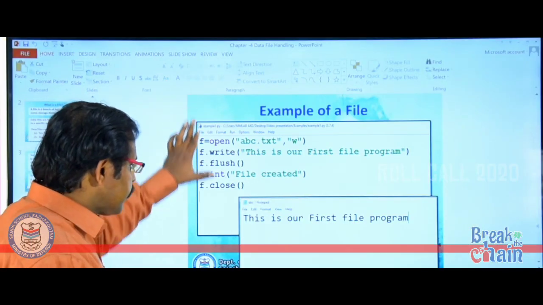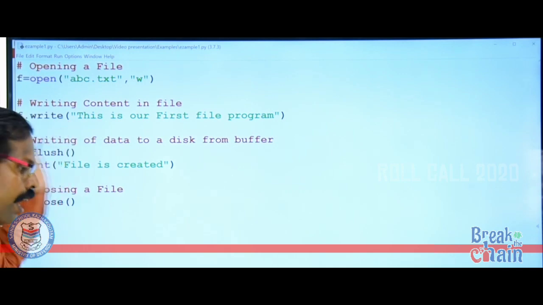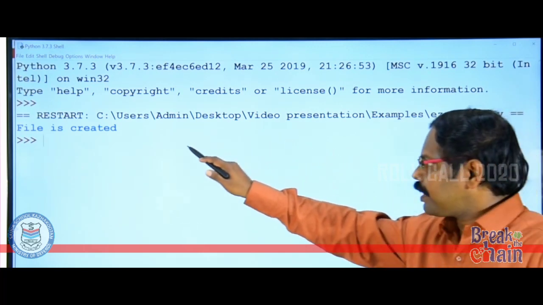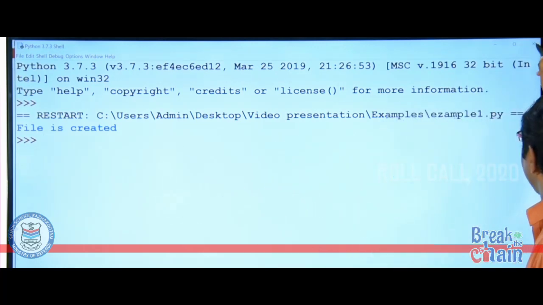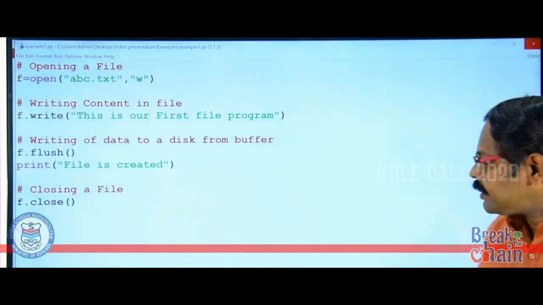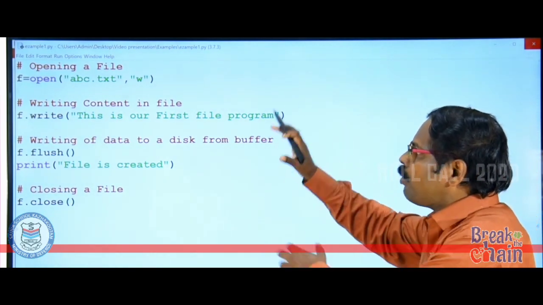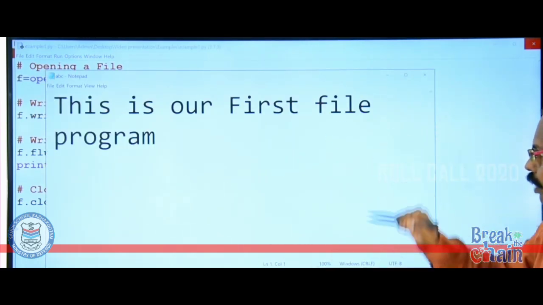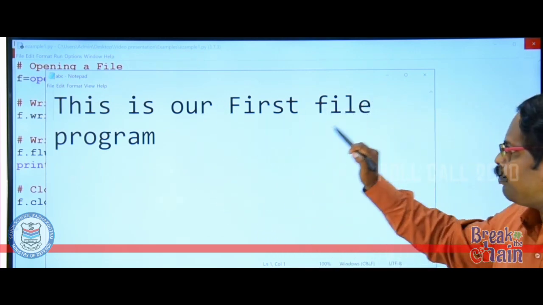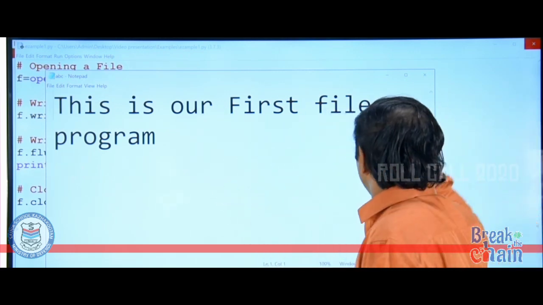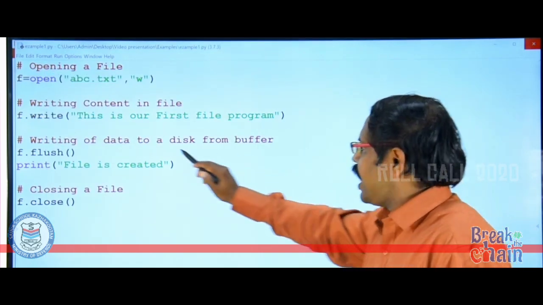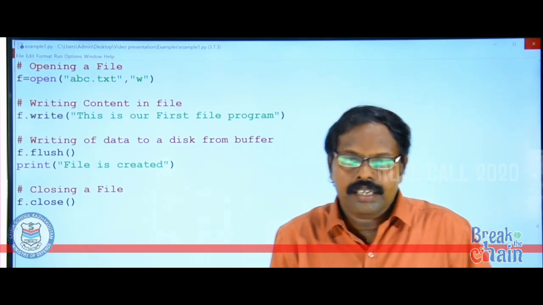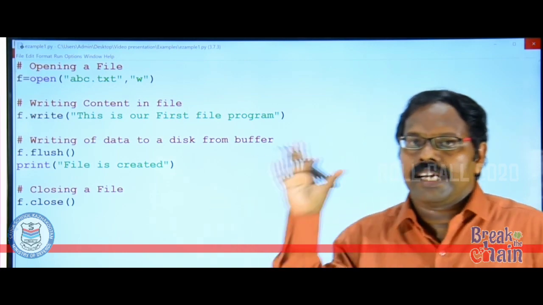Children, here I have typed the same program in Python. Have a look. I am going to execute this program. You see, it is printed on the screen, file is created. Where is this file created? The file is created in the same folder where our Python source code is. Now you see that file I am opening. This is our first file program. That was what we were planning to write into the file. The same content. That content is written inside a text file.